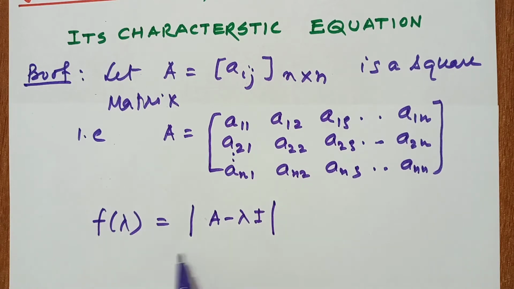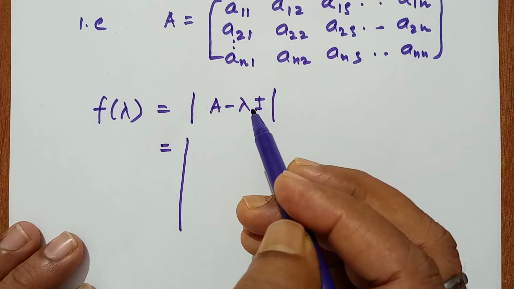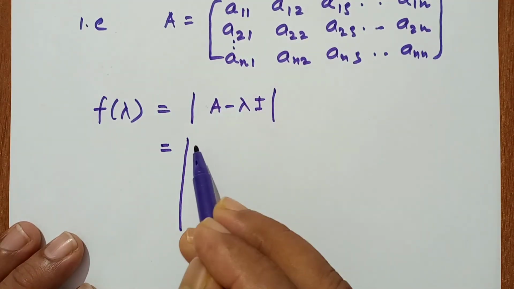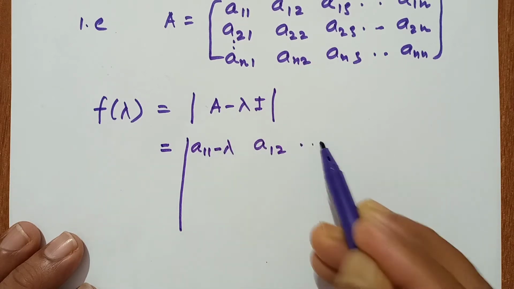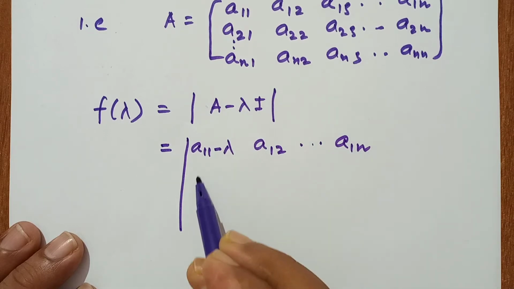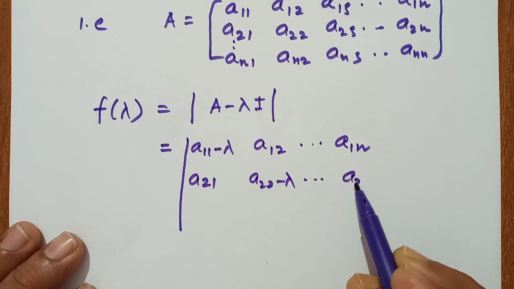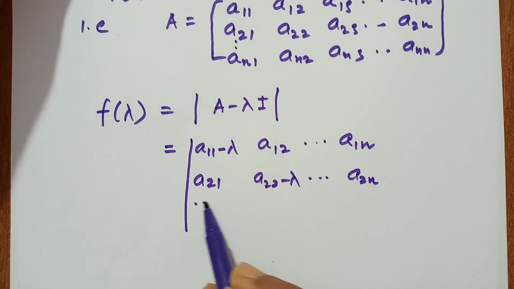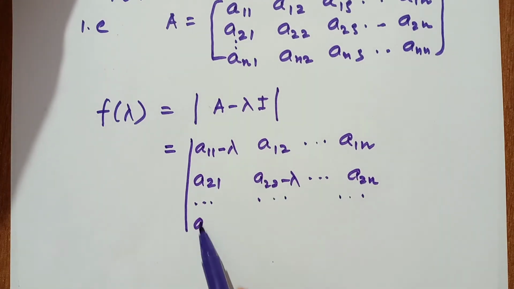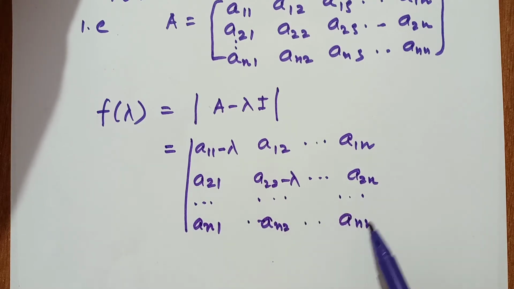This means we subtract lambda from all the diagonal elements: a11 minus lambda, a12, up to a1n, then a21, a22 minus lambda, up to a2n, and similarly in the last row an1, an2, up to ann minus lambda.